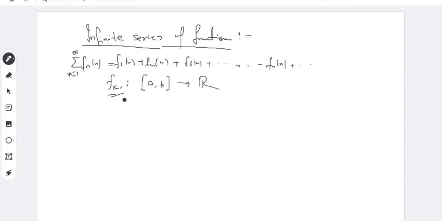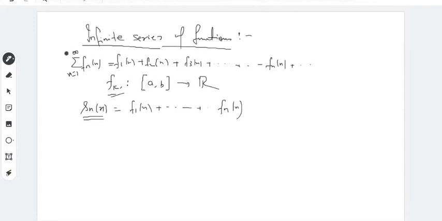Now in a similar way, we also construct the partial sum of functions. The partial sum is simply f1(x) plus up to fn(x), the sum of the first n terms, and we call this the sequence of partial sums.